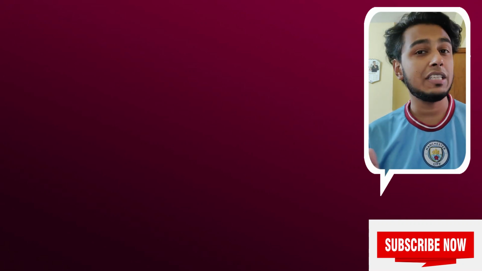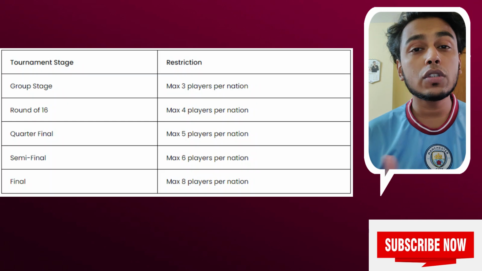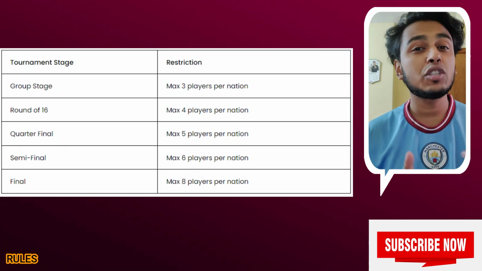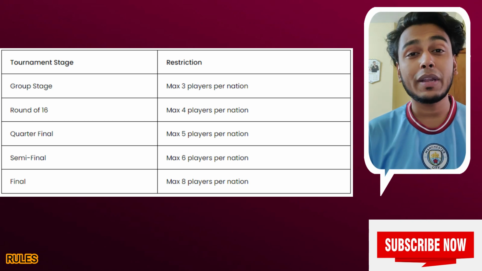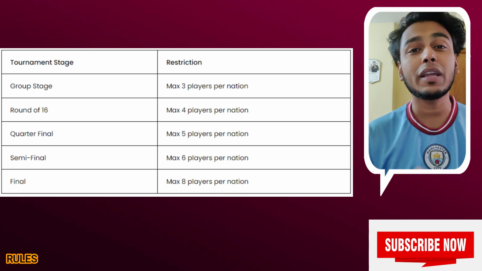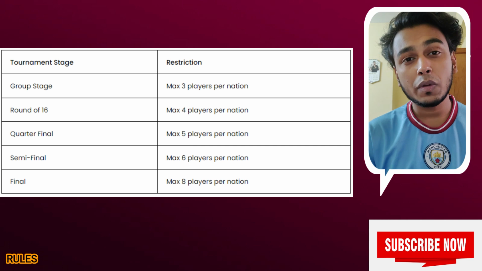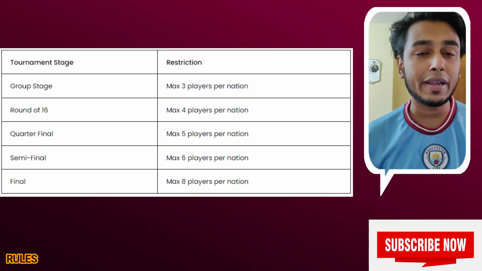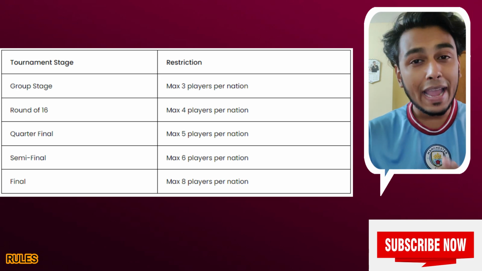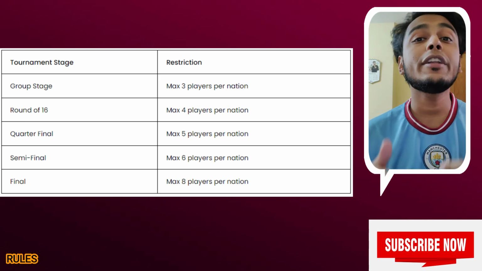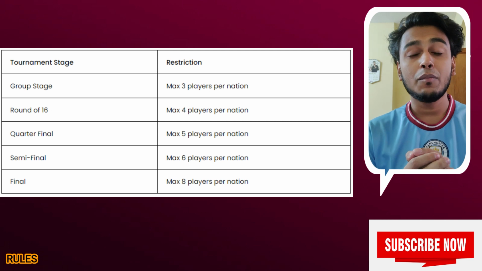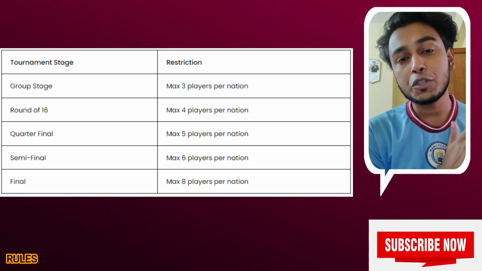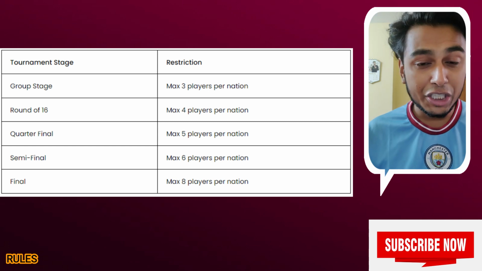So first of all, let's check out the rules. So here are the rules. For the first match day, you can take 3 players from each nation. This one is the same, like we can take 3 players from each team. It will be different in the round of 16, quarterfinal, semi-final, and final. Like in the final, you can take 8 players from each team, because you are only going to have 2 teams, so obviously you have to take more than 6 or 5. So that's the rule regarding how many players you can take from a nation or a team.